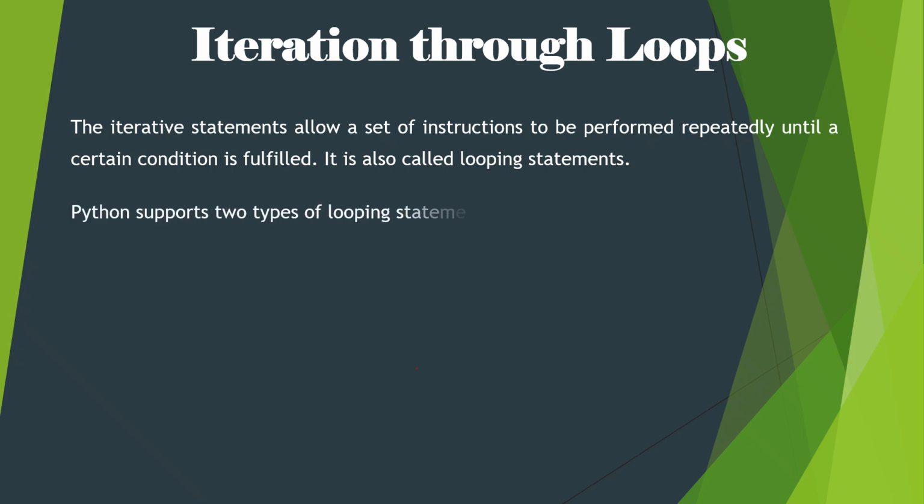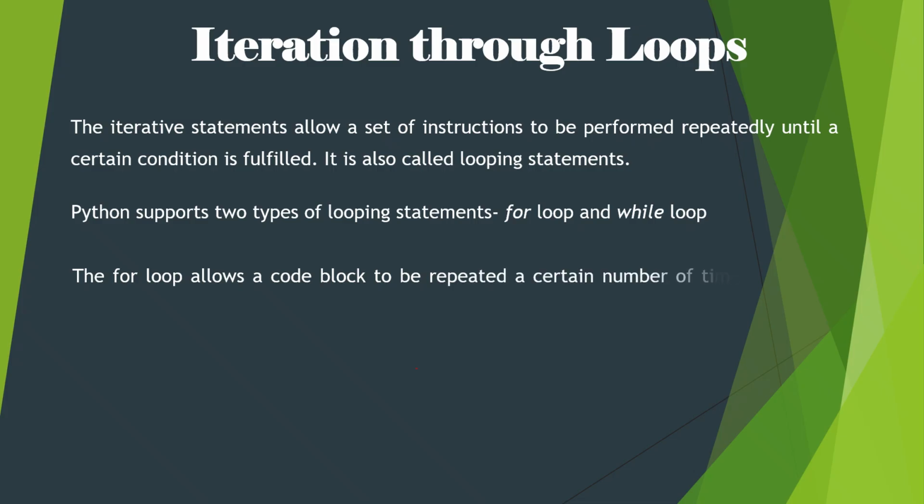Python supports two types of looping statements, for loop and while loop. So in Python we have two types of loop. The for loop allows a code block to be repeated a certain number of times. It is also called counting loop. So for loop generally we prefer when we know well in advance how many times the loop is to be repeated. That's why it is also called counting loop.